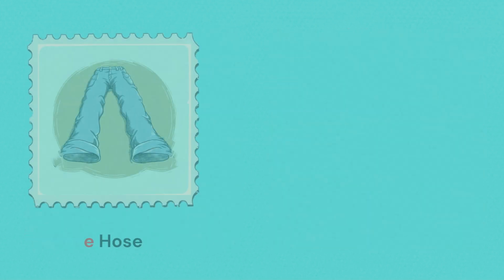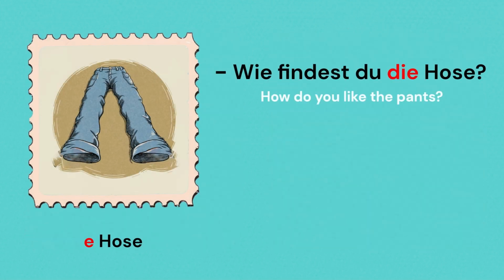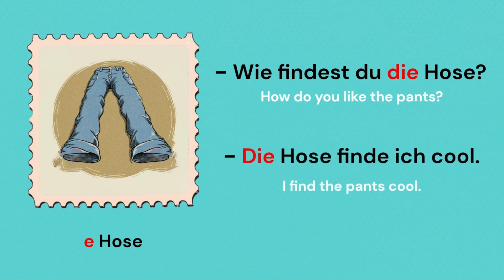Coming to the feminine accusative object. Wie findest du die Hose? Die Hose finde ich cool. So, when the accusative object is feminine, the article remains the same as in nominative, that is, die.